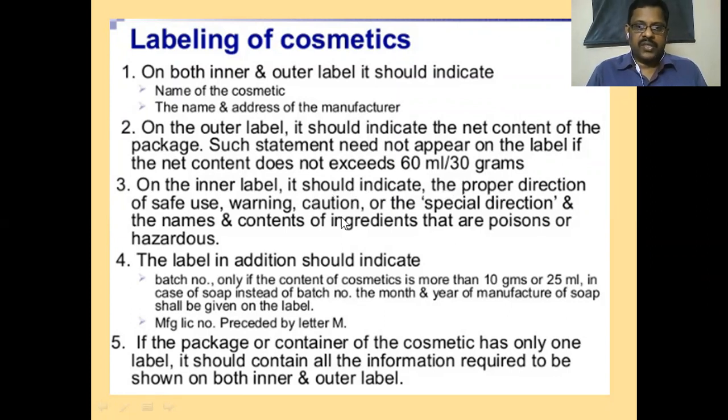On the inner label, it should indicate the proper direction of use, warning, caution, special direction, the names and contents of ingredients that are poisonous or hazardous. The label in addition should indicate batch number only if the content of cosmetic is more than 10 gram or 25 ml. In case of soap, instead of batch number, the month and the year of manufacture of soap shall be written on the label.